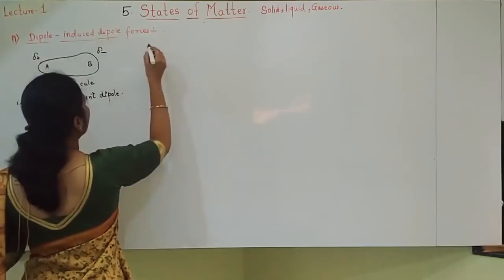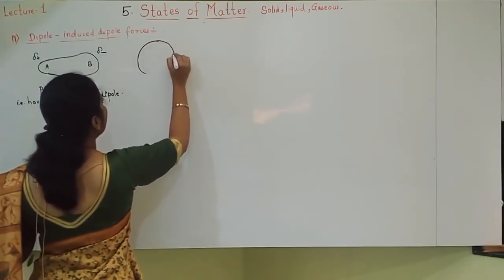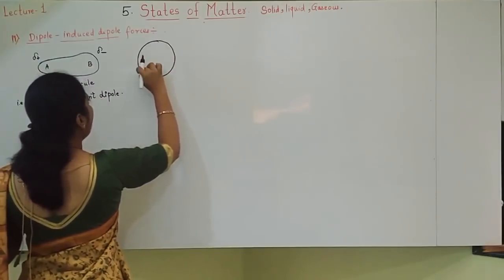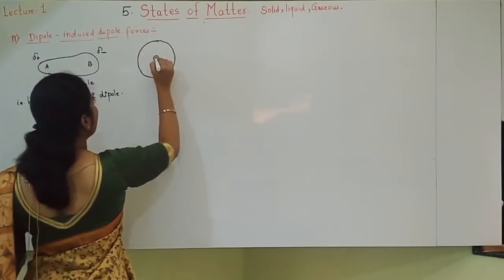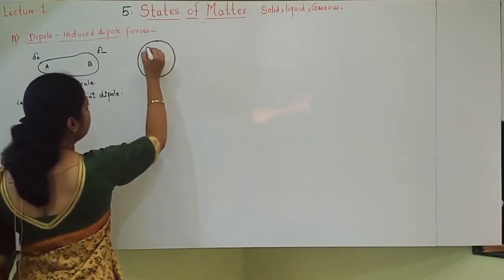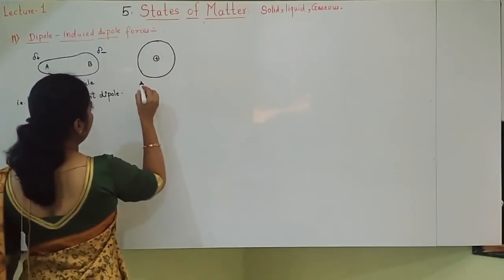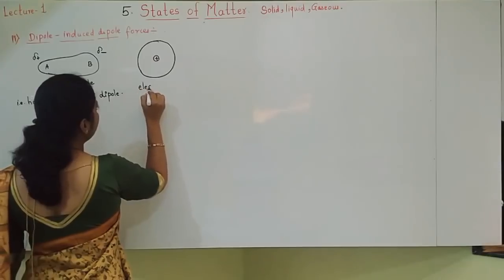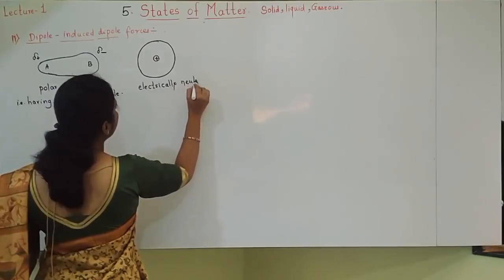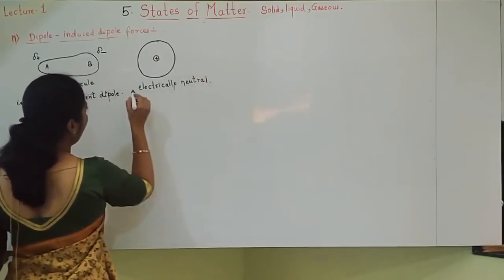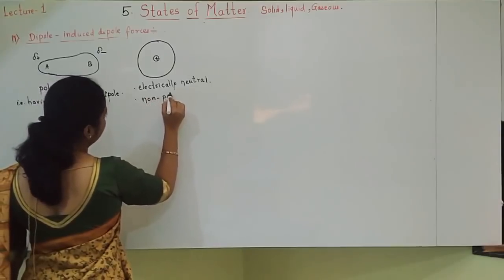Opposite, I should take a molecule which is non-polar, or electrically neutral. I am showing the nucleus at the center, with electrons surrounding it. I will call it an electrically neutral molecule, or a non-polar molecule. Poles are not there.